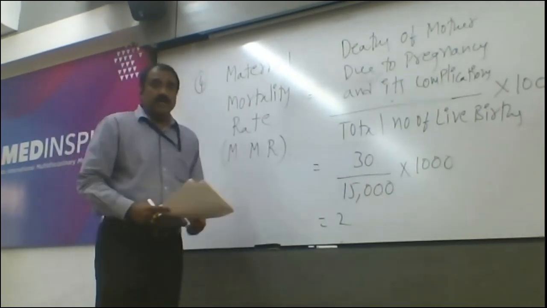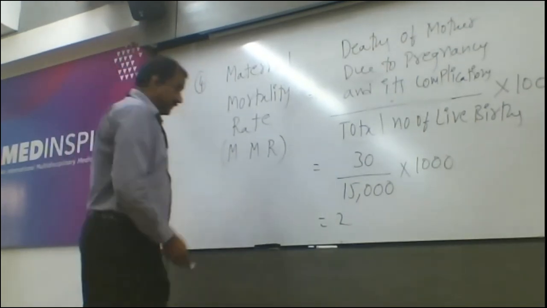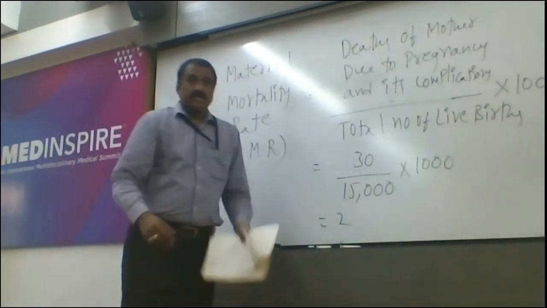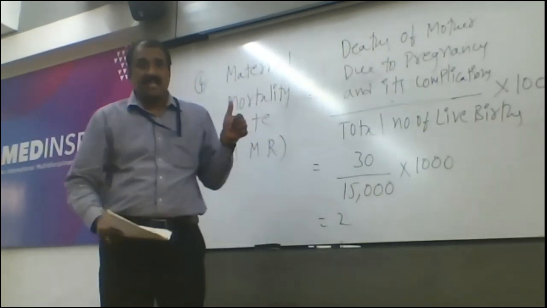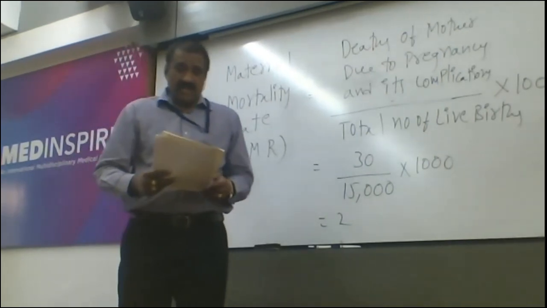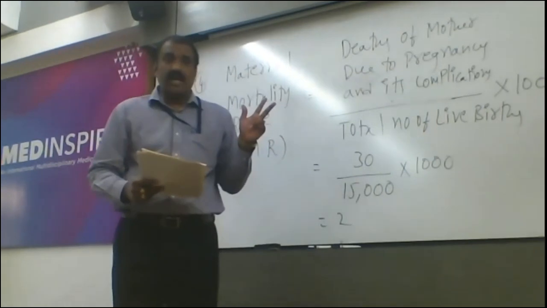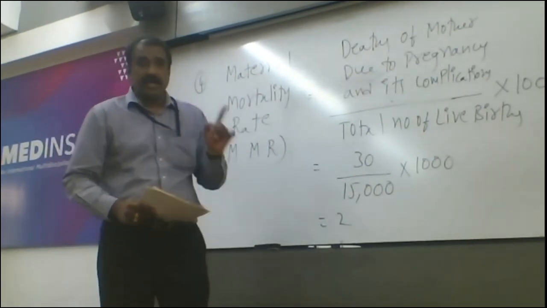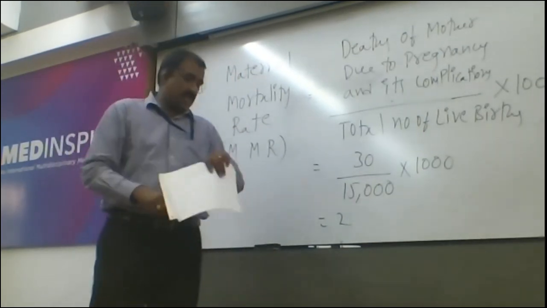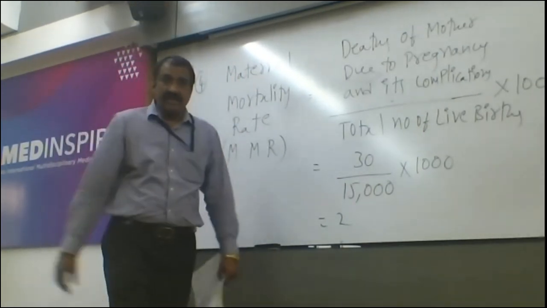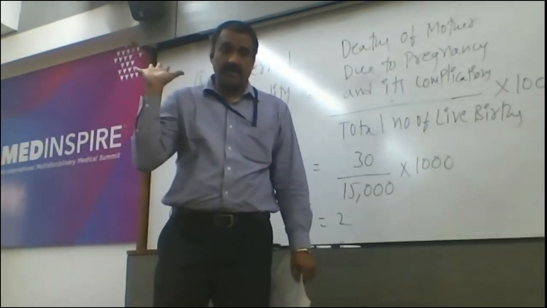So in this way, we are going to find out all these 4. So we got: first one is crude birth rate, that is 13, and crude death rate, that is 12. Infant mortality rate is 85, and the maternal mortality rate is 2. Any doubts, please go through. For the remaining questions, you must answer in the same way. First write down the formula, substitute the values and find out. Any doubts?